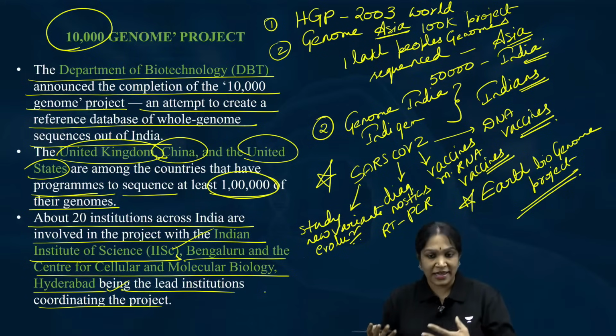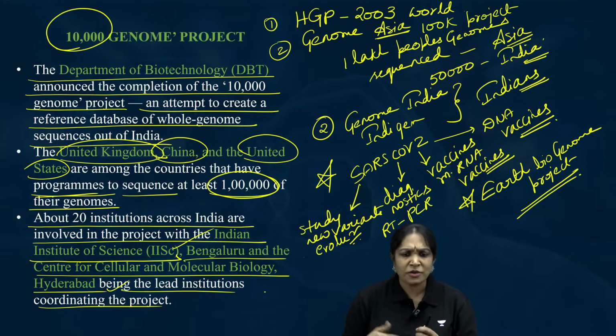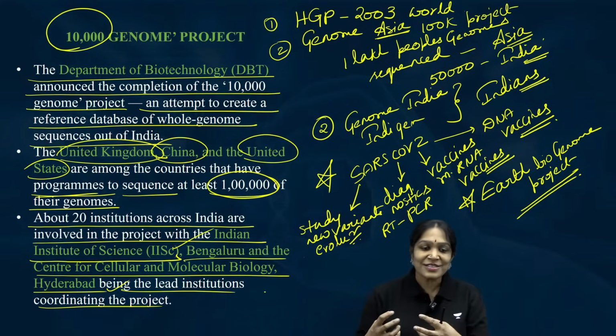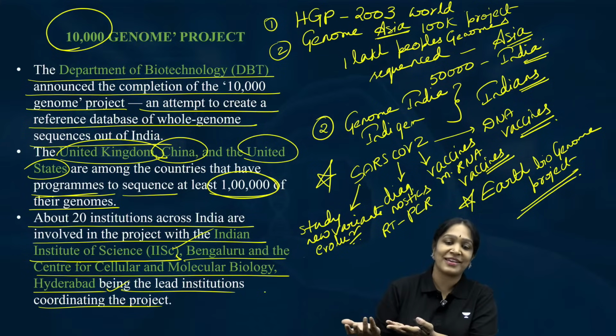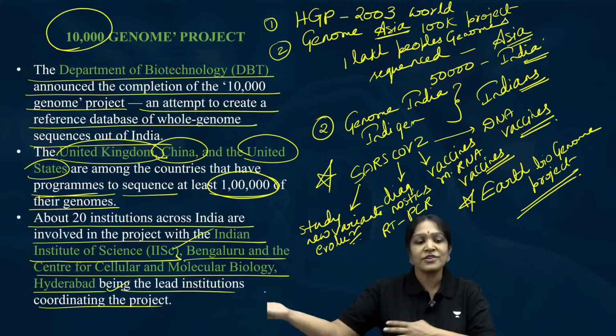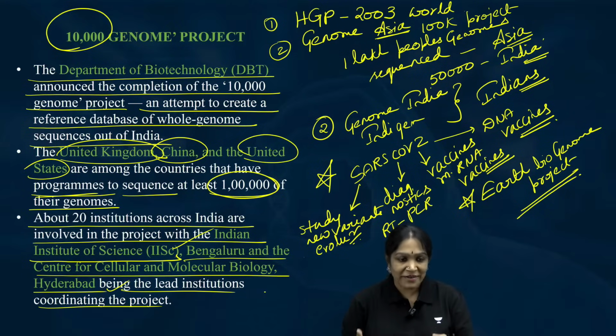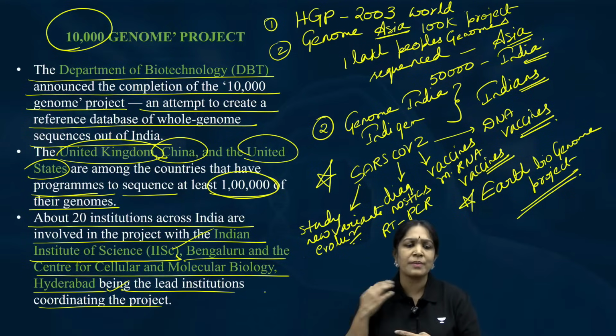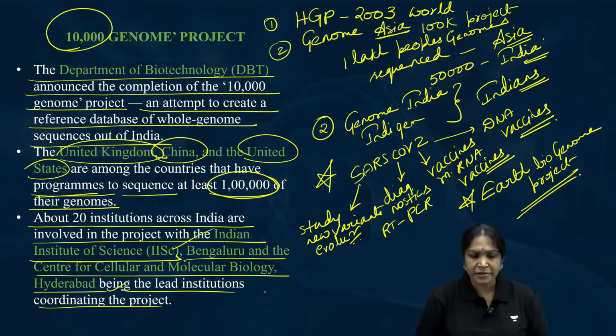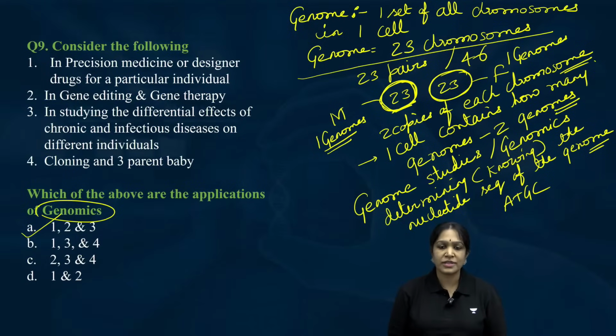It will never be completed, but no problem. The target is not to complete the project. The target is to know more about more organisms. Every day, our knowledge about more organisms keeps on increasing. Biodiversity applications. This is all about genomics. Is it clear? Now moving on to the question.